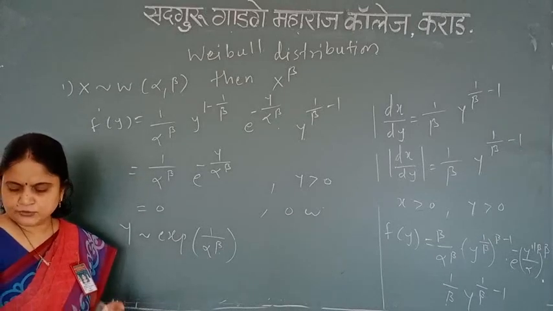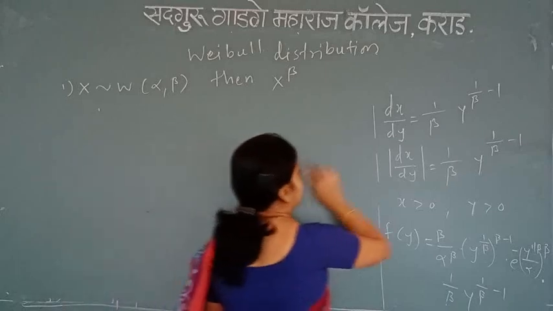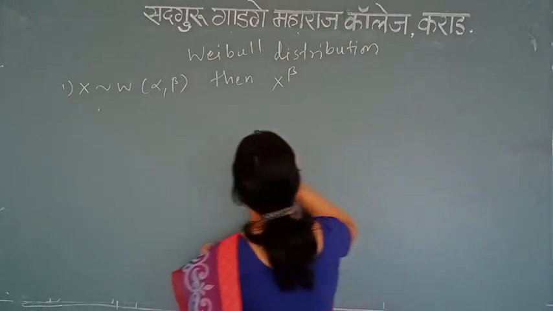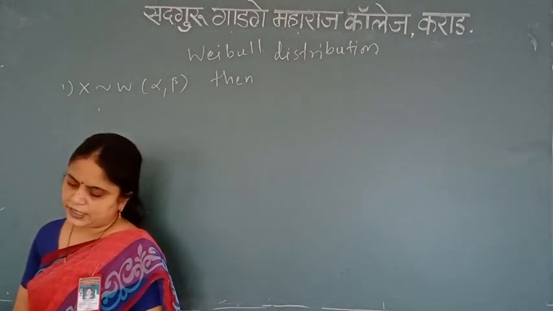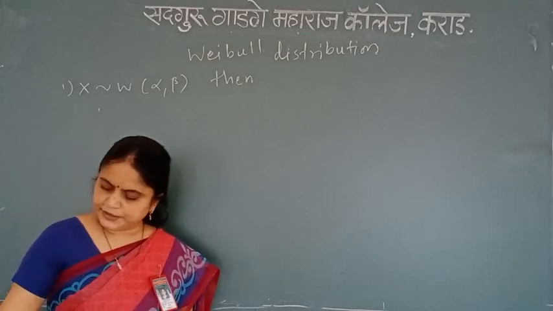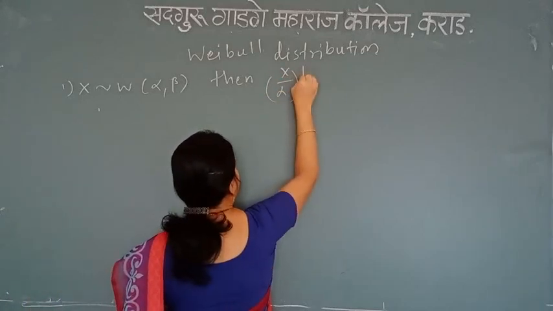Now let me have the third problem. Over here the third problem is, suppose I have again x follows Weibull distribution with alpha comma beta, then obtain the distribution of x divided by alpha raised to beta.